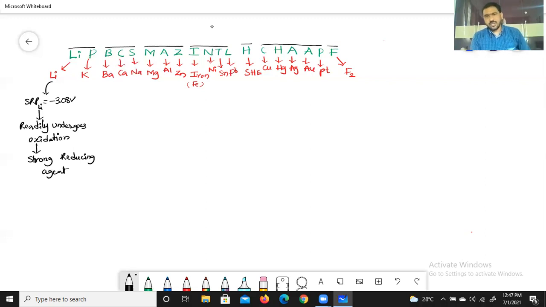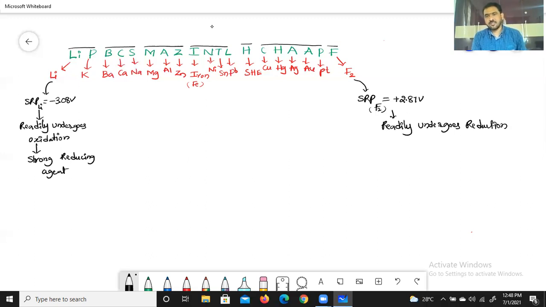Then coming to the right side, fluorine. The SRP of fluorine is equal to positive 2.87 volts. Also remember, the element which has the highest positive SRP value readily undergoes reduction itself.